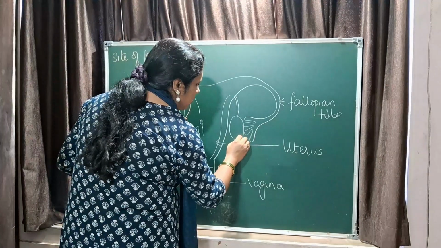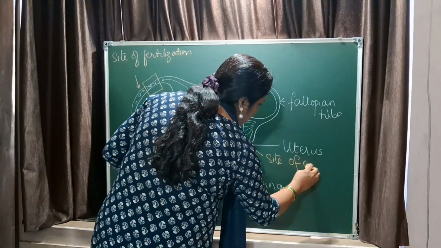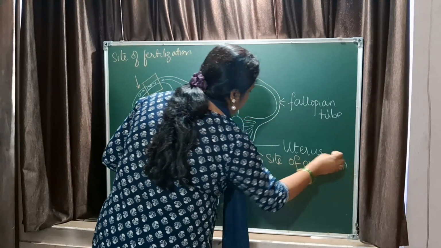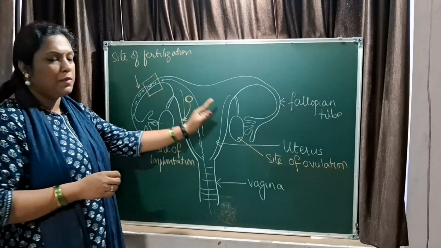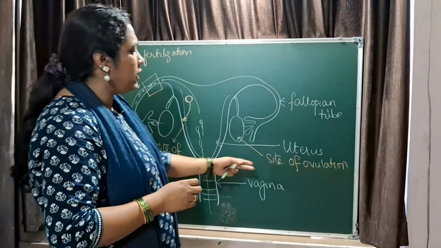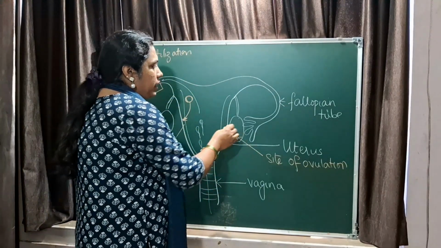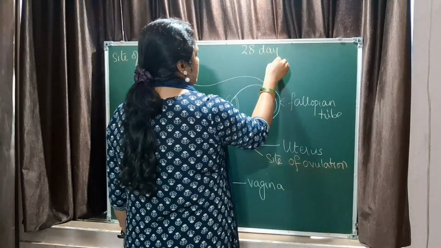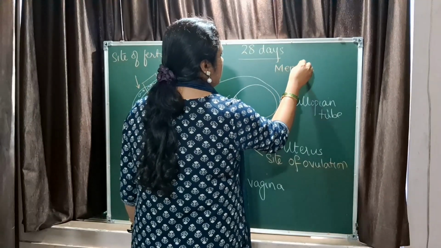What are ovaries? Ovaries are the site of ovulation, that is, the egg is formed in the ovaries. This is the female reproductive system. Is that clear? Now the question is about the egg formation and the ovulation process. Now in the female there is a cycle of 28 days. This cycle is called the menstrual cycle.